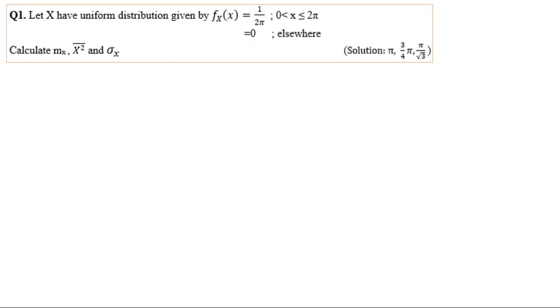There is a question problem based on these topics. Let x have a uniform distribution given by fx of x is equal